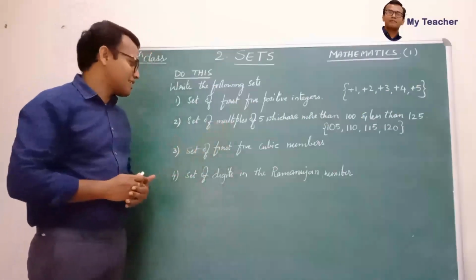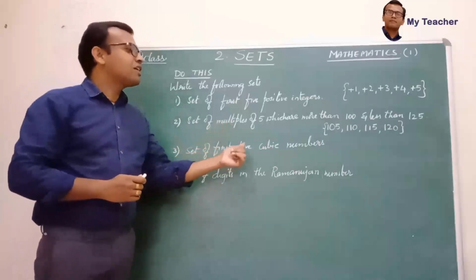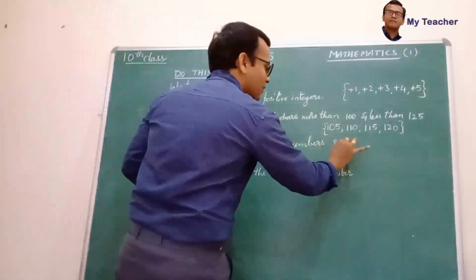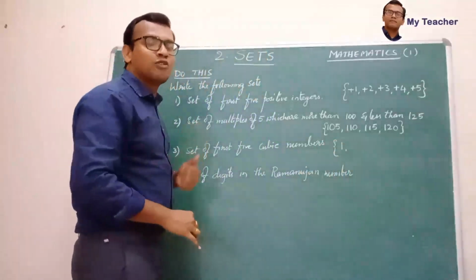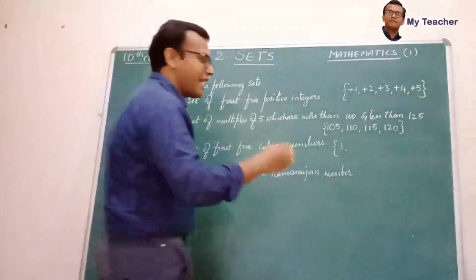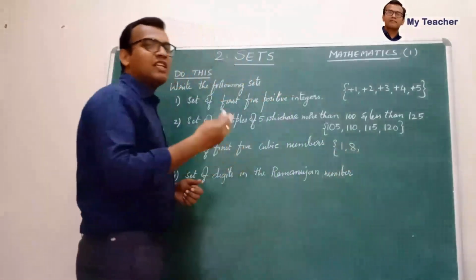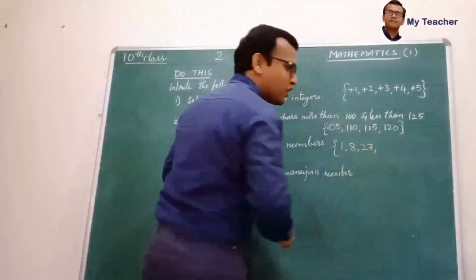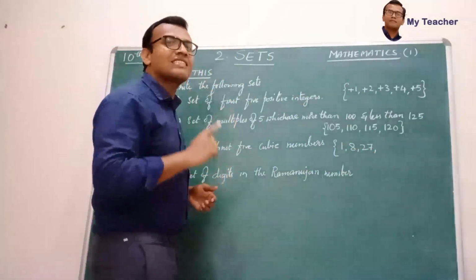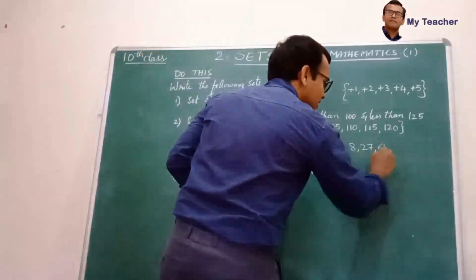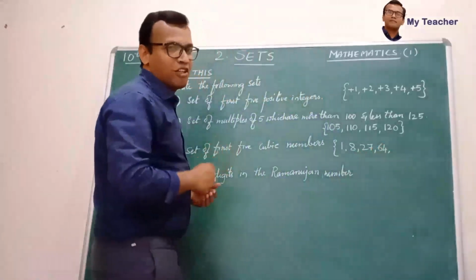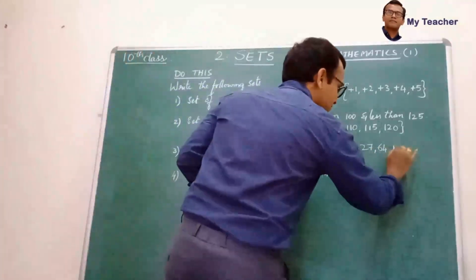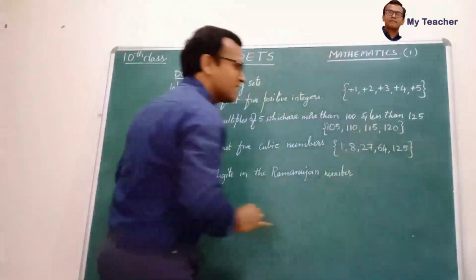Now the third one, let us see. Set of first 5 cubic numbers. So we have to write the cubic numbers. 1 cube is 1, and 2 cube: 2 2s are 4, 4 2s are 8. 3 cube: 3 3s are 9, 9 3s are 27. 4 cube: 4 4s are 16 and 16 4s are 64. And the last one, 5 cube: 5 5s are 25, 25 5s are 125. So this is the required set.